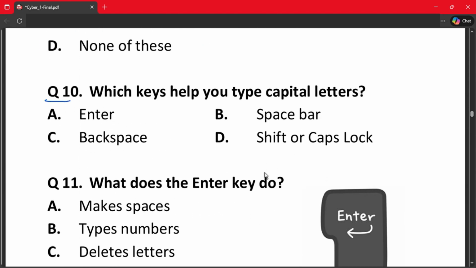Question number 10. Which keys helps you type capital letters? A. Enter. B. Spacebar. C. Backspace. And D. Shift or caps lock. So the correct answer is D, and the hint for this is which keys? Keys means more than one. So the correct answer is option D, shift and caps lock.